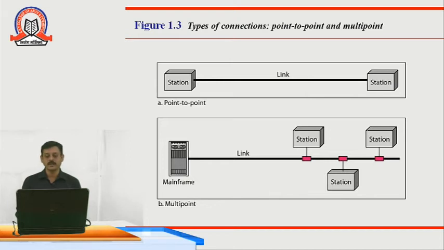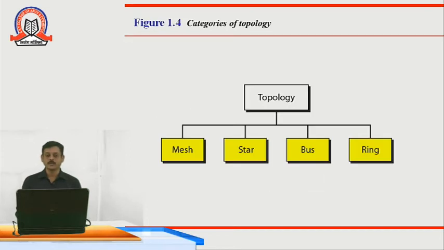That is nothing but multi-point. So students, what are the different categories of topology? The physical form of the network is differentiated into 4 different forms: mesh, star, bus and ring.